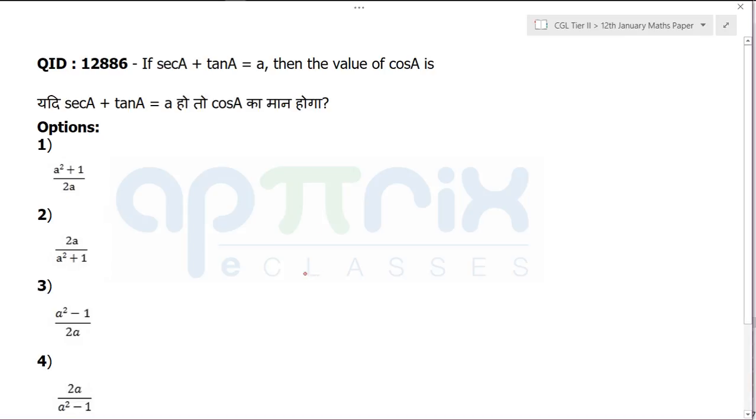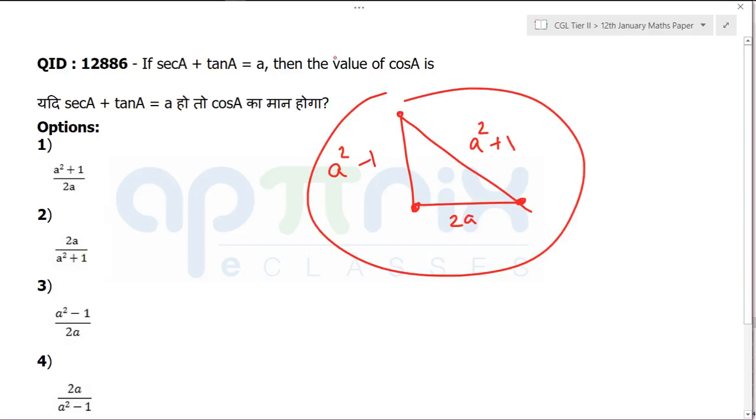I'll just tell you one thing that you all need to understand, how this question has been framed. It's this triangle. If you can just recall this triangle, you'll never go wrong. Essentially, I'll explain this so that you never have any problem. Look at this particular triangle. This is a right angle triangle, and if this side is a square plus 1, this will be 2a, and this will be a square minus 1.